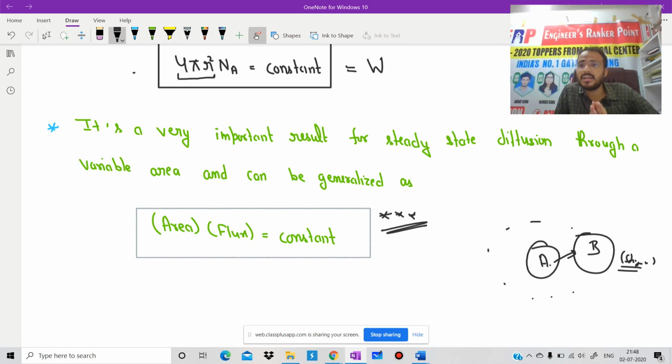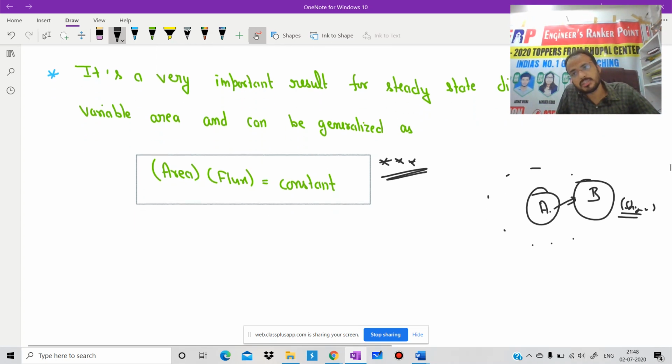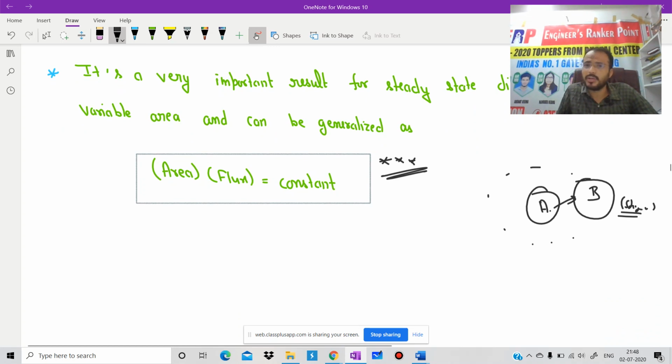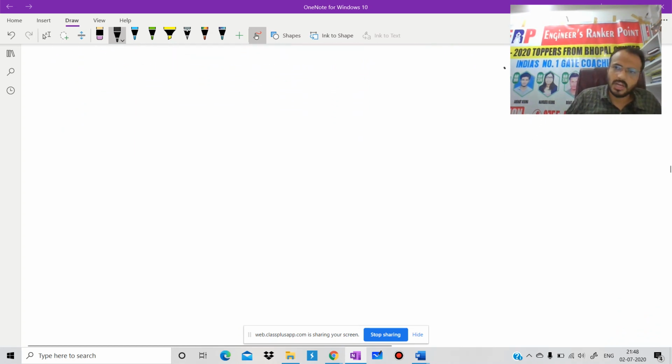Just write in the comment box which case it comes under. It comes under the category of case first, that is steady state diffusion of A through non-diffusive B. Is it clear? Now we will derive one more formula related to this one. I hope up to this point there is no doubt. Okay, now we will proceed.